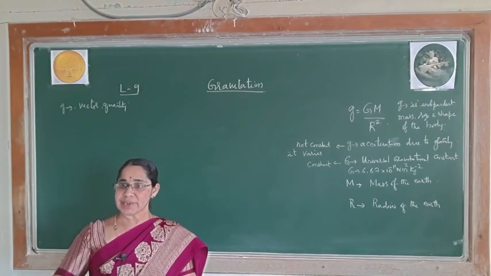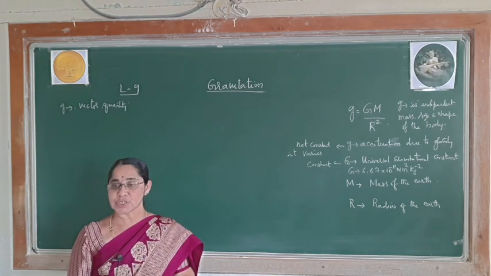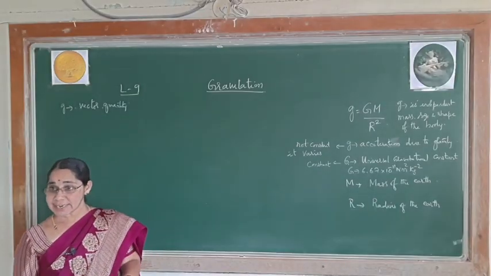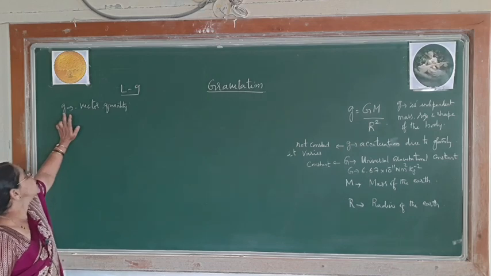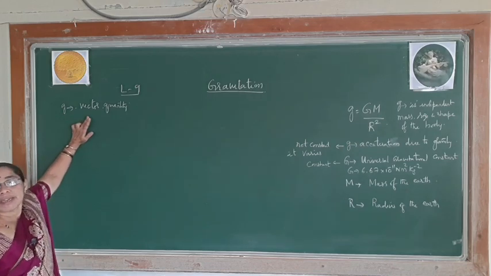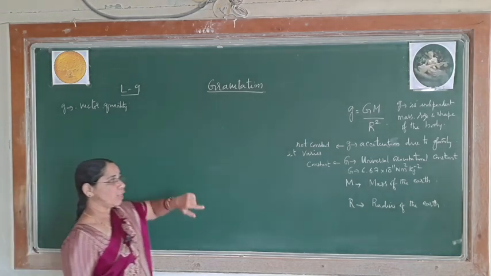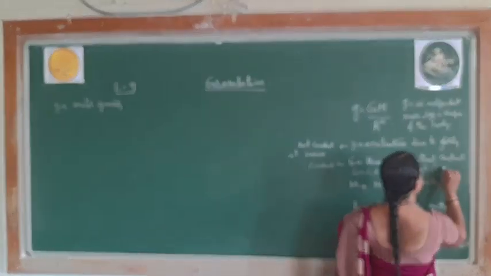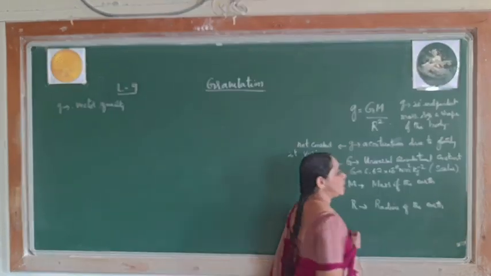Any object you release falls to the ground, it is attracted to the earth. Hence, it has a direction. Always it is directed towards the center of the earth. Hence, this small g is called a vector quantity. It has both magnitude and direction. But you already know this capital G is a scalar quantity. It does not possess any direction.